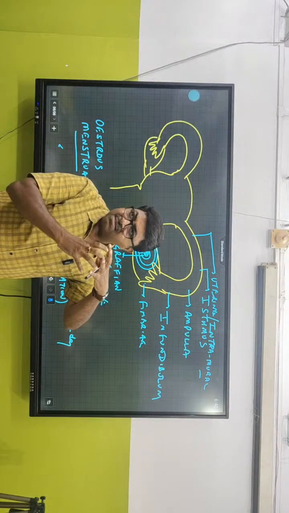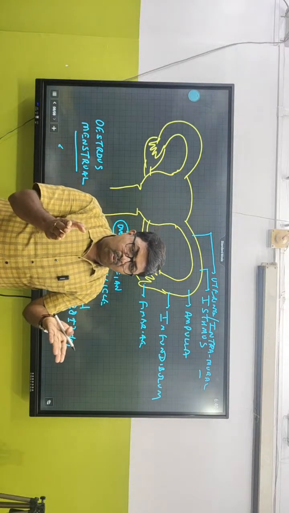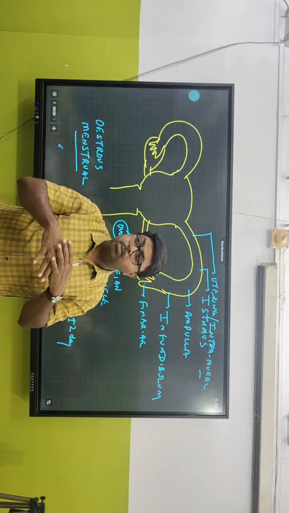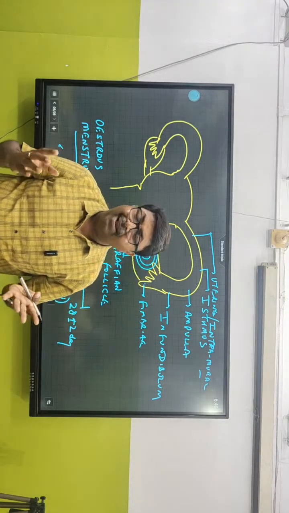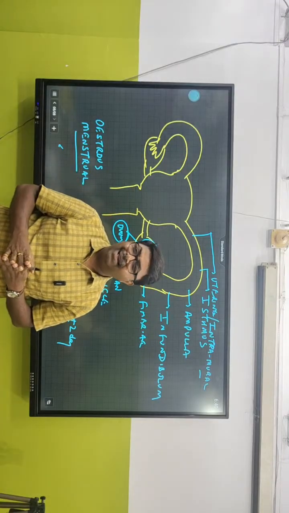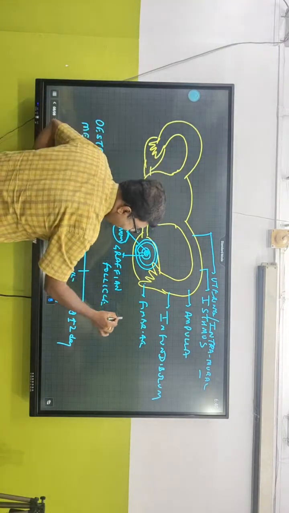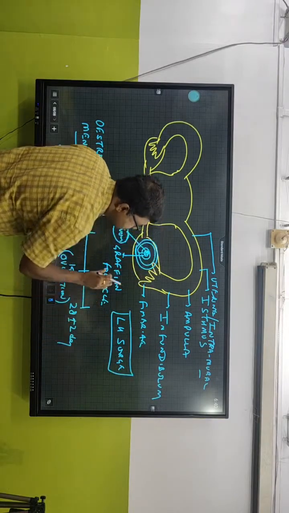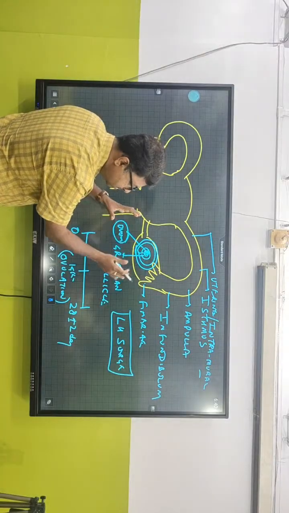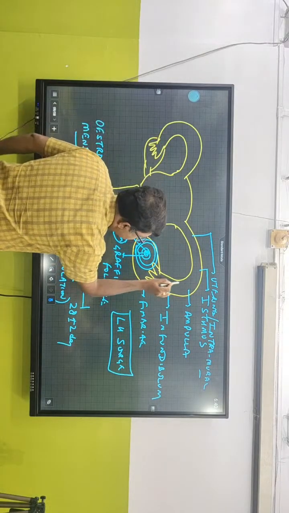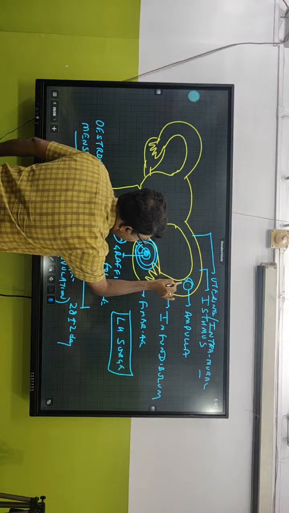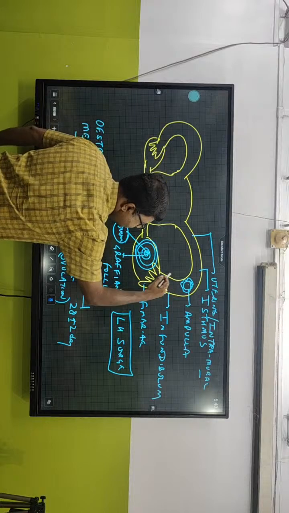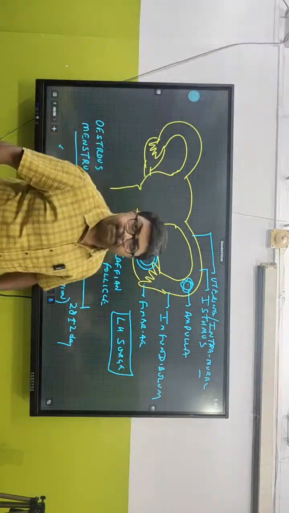So the moment they burst, why do they burst? Why does the Graafian follicle burst? Name the hormone which helps it to burst. LH. Very good. And what is the term we call it? LH surge. That is the term. Yes, rightly said. So LH surge stimulates the bursting of the Graafian follicle, so that the ovum comes over here and reaches the ampulla. That means, sir, how has it come down over here? By the suction by the fimbriae, which we call ovum aspiration.